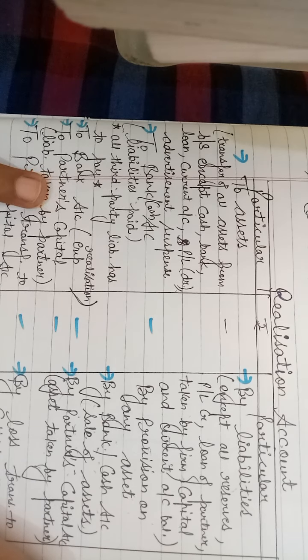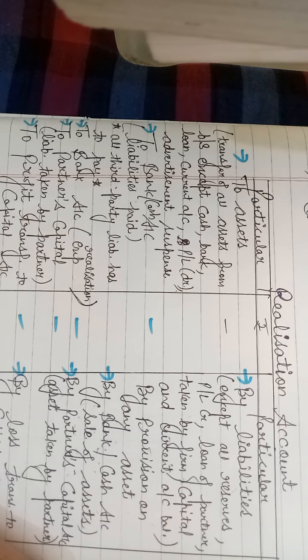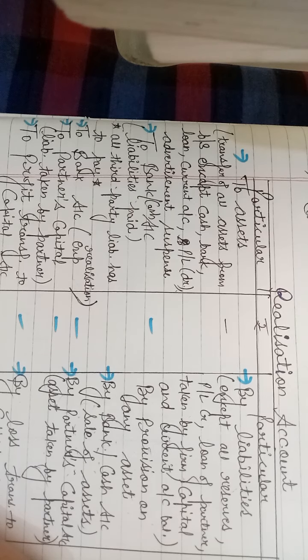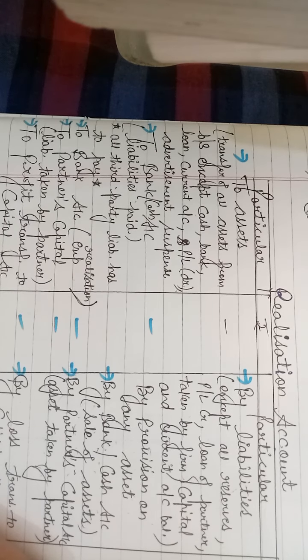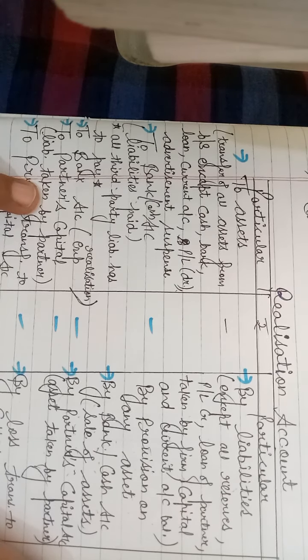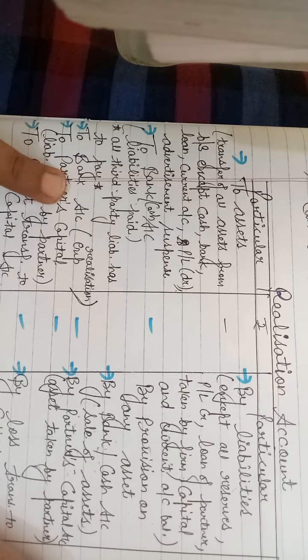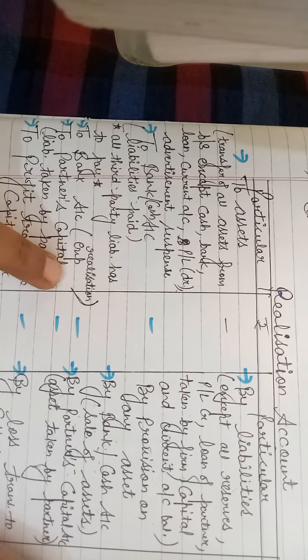If Z agrees to pay the bank overdraft, then debit Z's capital, since the liability is taken over or the bank overdraft is paid by Z. If we are paying in cash or by check, then credit bank or cash. If any partner is taking any liability, then we will write the partner's name. Clear?